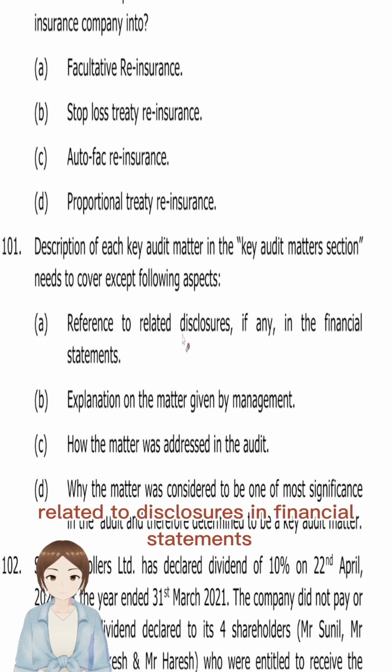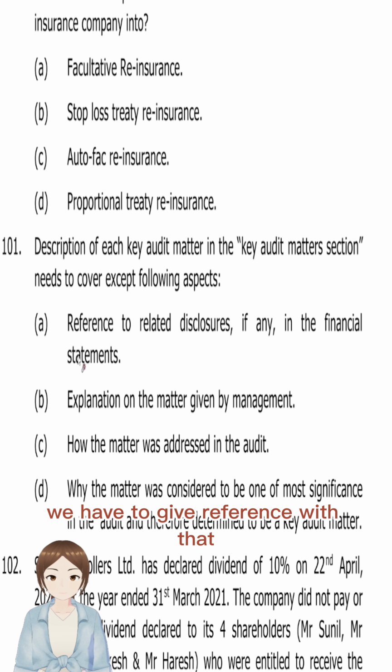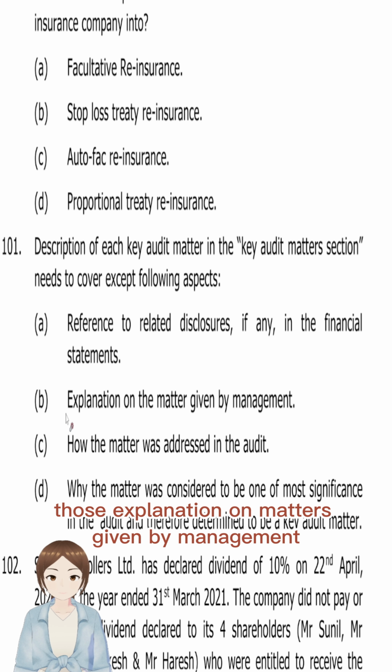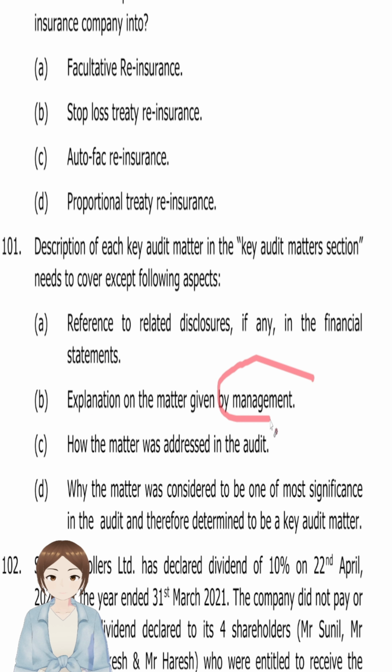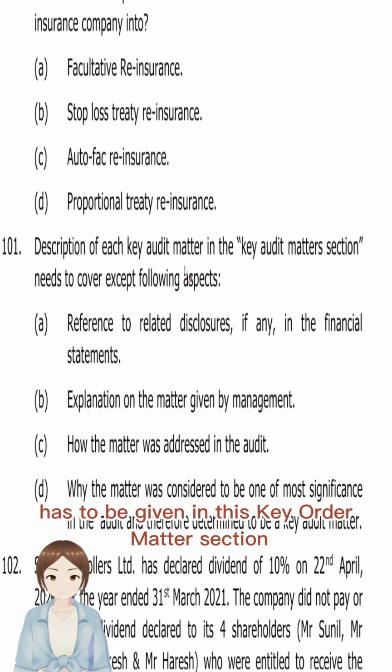Reference related to disclosures in financial statements: yes, we have to give reference to that and explain those things. Explanation on matters given by management: all the matters that were communicated to TCWG have to be given in this key audit matter section, not the explanation given by management. So option B is something not to cover. This might be the appropriate answer.